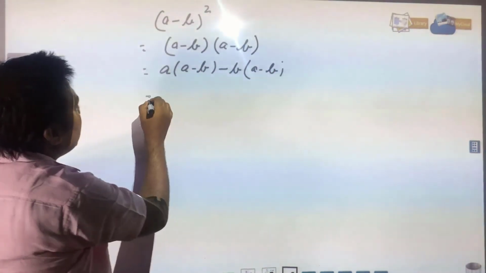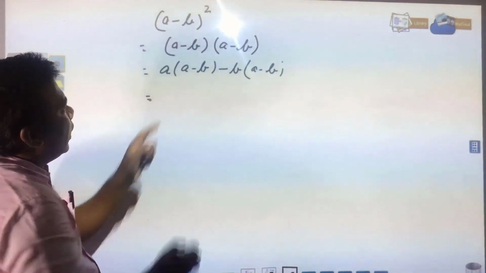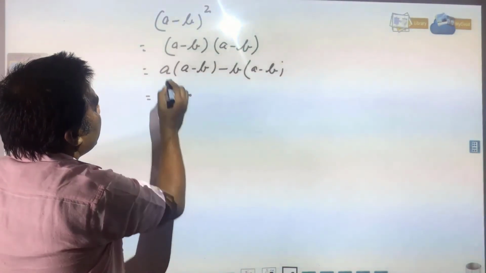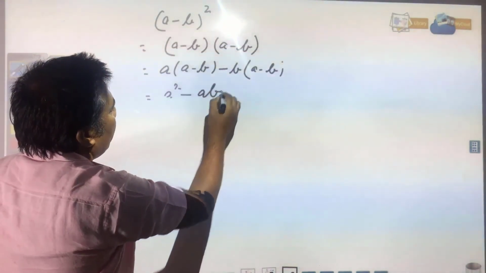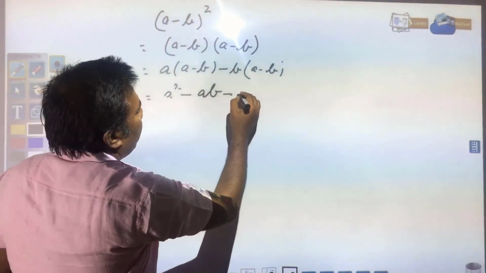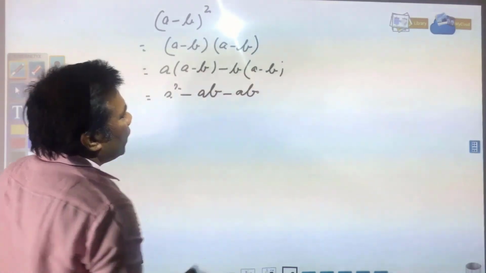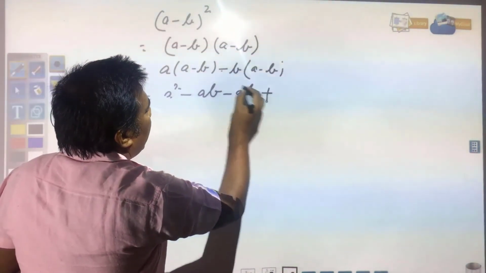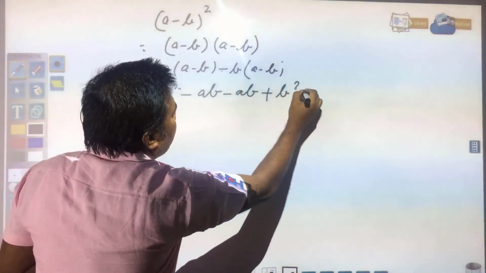Now, you multiply this. What you will get: A into A, A square, then minus A into B, minus AB, minus B into A, again minus AB or minus BA you write, minus into minus plus, and B into B, B square.